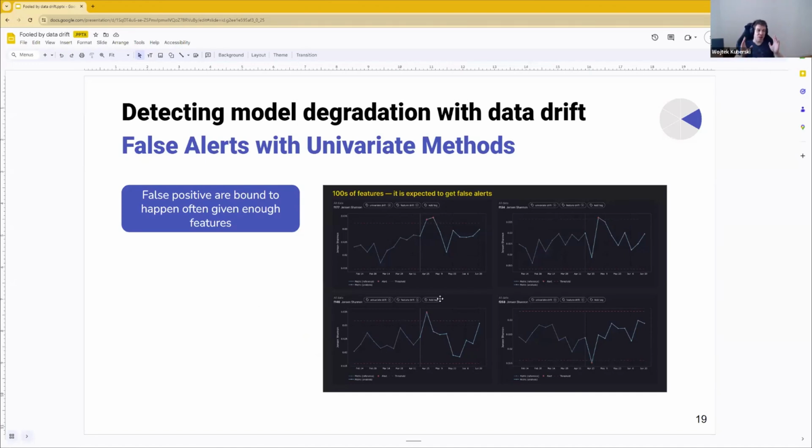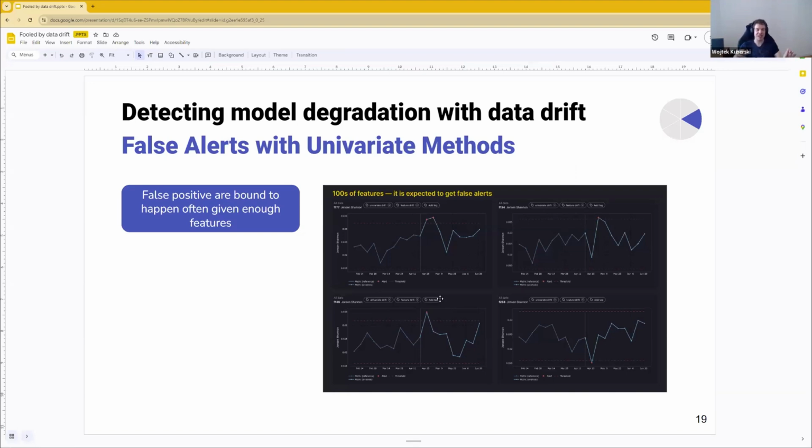So we see that we cannot use univariate data drift for predicting performance. Why is that? It comes from two or even three sides. First, false positives are bound to happen, and quite often, if we have enough features. Let's say our model has 100 or 200 or 300 features. Some of them will drift significantly, but the model will generally handle that well. So we're going to get a lot of false positives.